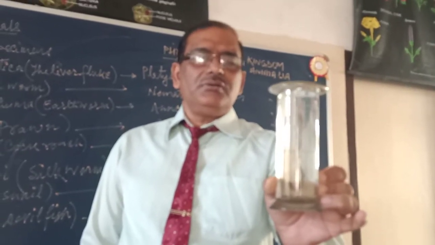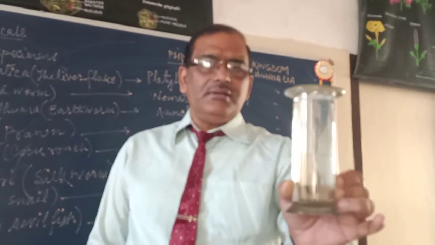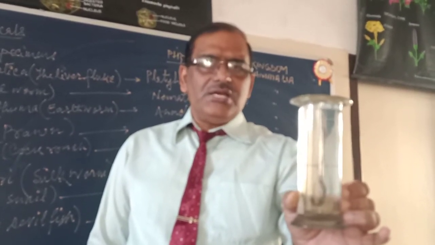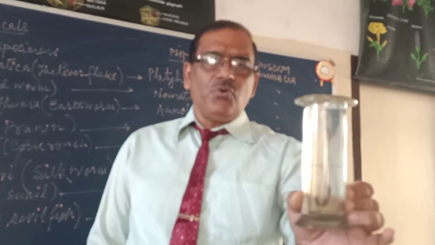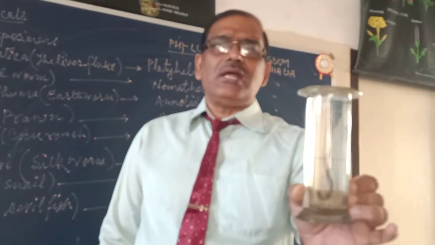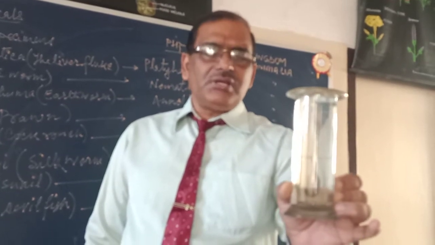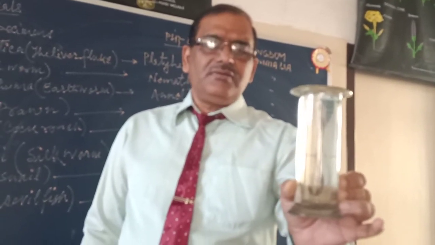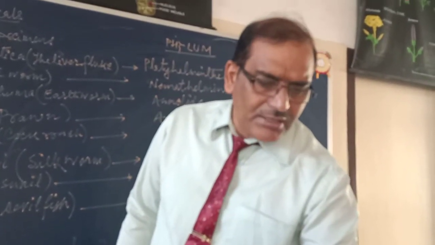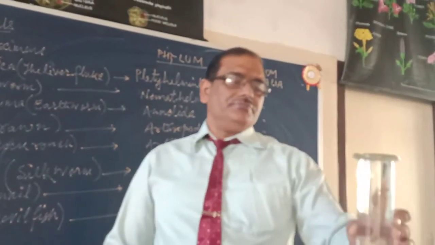Okay. Next point, reproduction, sexual, and they are hermaphrodite. Hermaphrodite means bisexual, but the fertilization is cross. They lay eggs, oviparous, but development is direct. In earthworm, development is direct. They directly give birth to young ones. There is no larval stage in case of earthworm. Fertilization is external. This is earthworm, Pheretima posthuma. Kingdom Animalia, phylum Annelida.